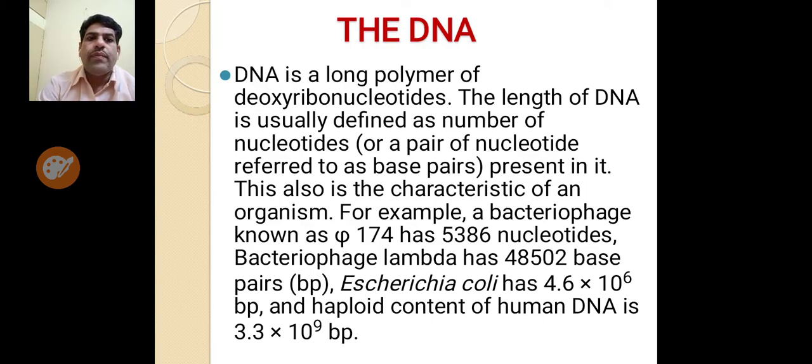For example, a bacteriophage known as phi X 174 has 5386 nucleotides. Bacteriophage lambda has 48,502 base pairs. E. coli has 4.6 into 10 to the power 6 base pairs, and the haploid content of human DNA is 3.3 into 10 to the power 9 base pairs.